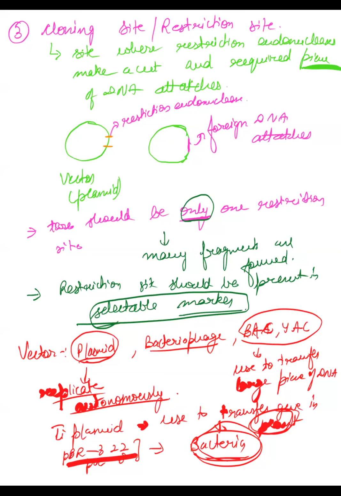Now we will study about the plasmid PBR 322. See, what is it? First of all, this is artificially created. It was formed by Bolivar.